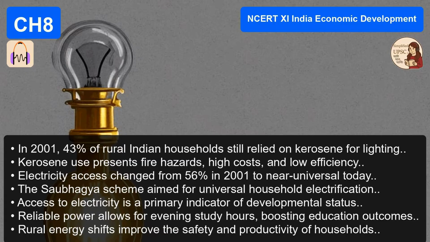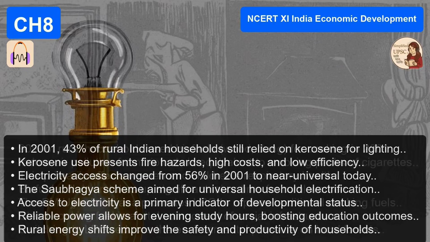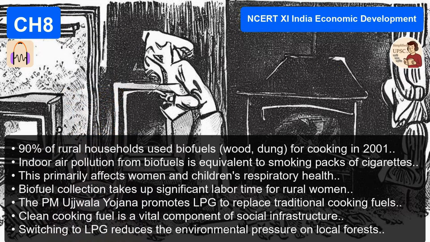And water? Tap water availability was limited to only 24% of rural households. So less than 1 in 4. Less than 1 in 4. That means 3/4 of rural India was relying on open sources, wells, tanks, ponds, which, as we know, are vectors for disease. This brings us perfectly to the previous year questions.